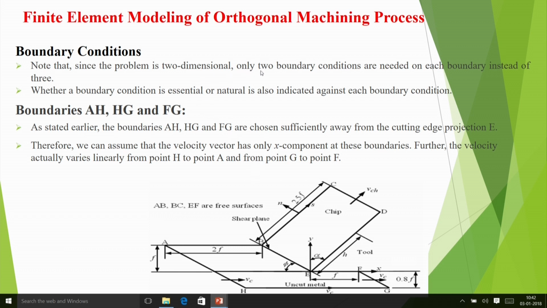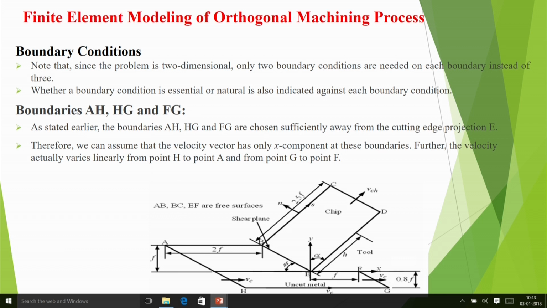Note that since the problem is two-dimensional, only two boundary conditions are needed on each boundary instead of three. Whether a boundary condition is essential or natural is also indicated against each boundary condition. That means in FEM we have two types of boundary conditions. One is in terms of the primary variables; velocity and hydrostatic pressure are the primary variables. If velocity is specified, that is called an essential boundary condition. And if derivative terms are used on the boundary, like strain or stress, which is the derivative of the velocity, then we say it is a natural boundary condition.